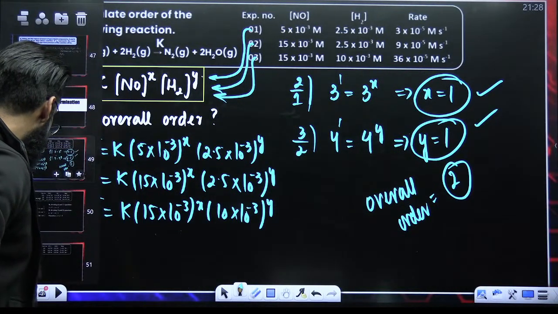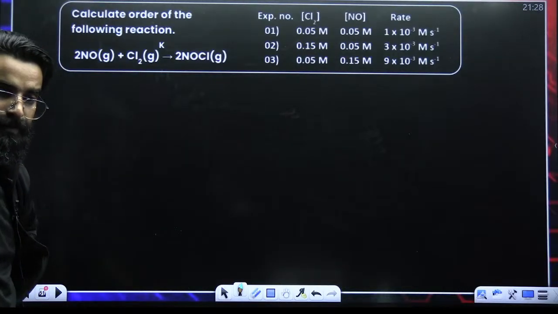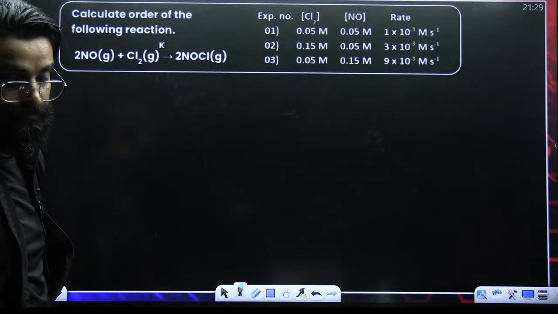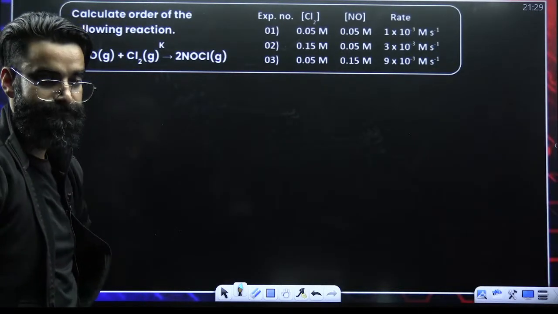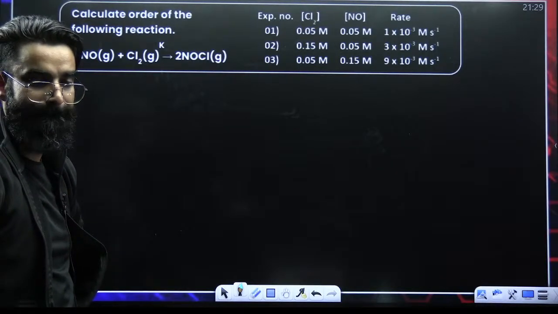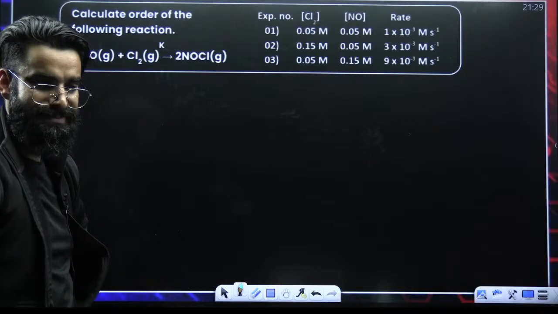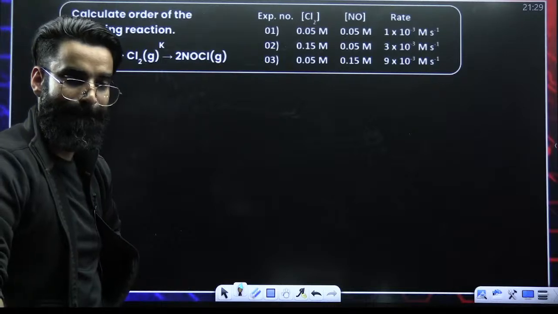Can you solve this question on your own right now? Similar sort of question. I want you guys to give it a try. Similar type of question, slightly the values are different.